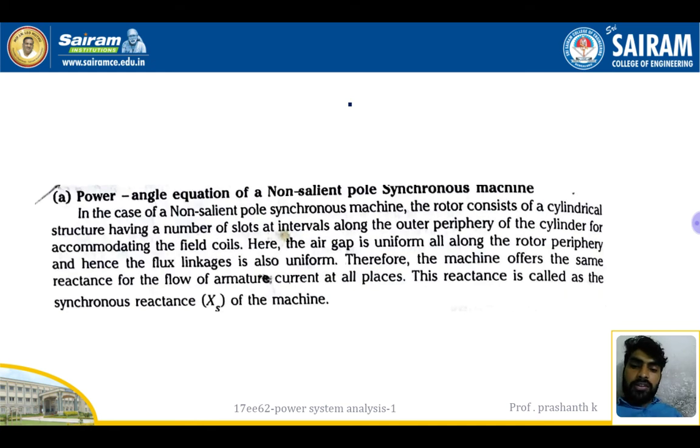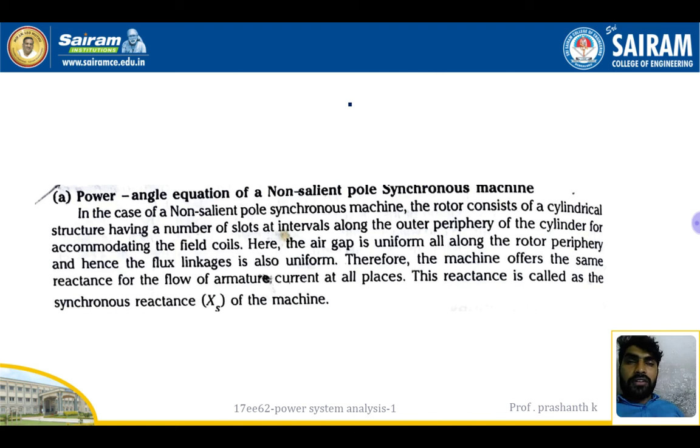And then power angle equations of non-salient pole synchronous machine. I told you salient pole and non-salient pole are two different types of synchronous machines. In the salient pole type of machine, there will be more comparison between salient and non-salient. Salient pole has a large diameter and small axial length, and the air gap is non-uniform. It is used for low speed applications like hydel power plants.